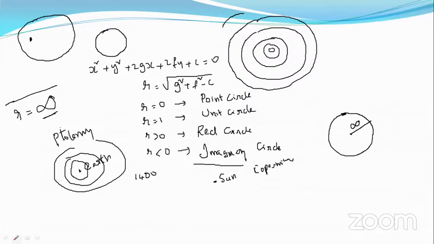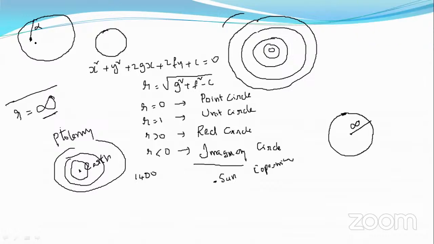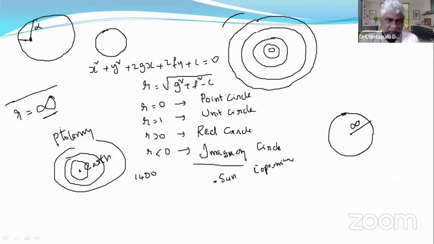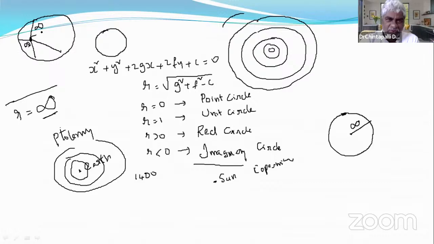Very good. The distance from our Earth to the end of the universe in this direction is infinity, in this direction also infinity. In any direction we go from Earth to the end of the universe, everything is infinity.